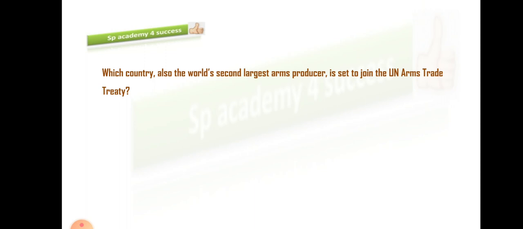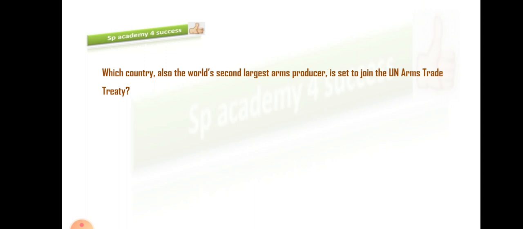Which country, also the world's second largest arms producer, is set to join the UN Arms Trade Treaty? Okay, which country joined the UN Arms Trade Treaty recently?